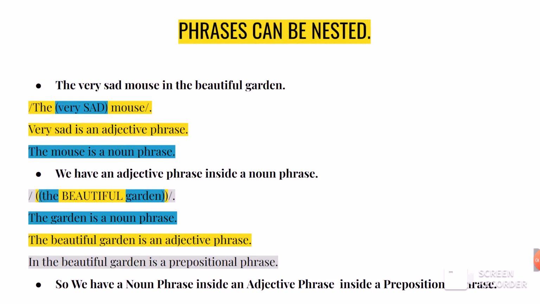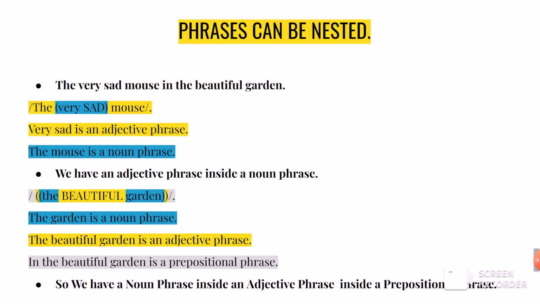Phrases can be nested. The very sad mouse in the beautiful garden. The very sad mouse. Very sad is an adjective phrase. The mouse is a noun phrase. We have an adjective phrase inside a noun phrase.